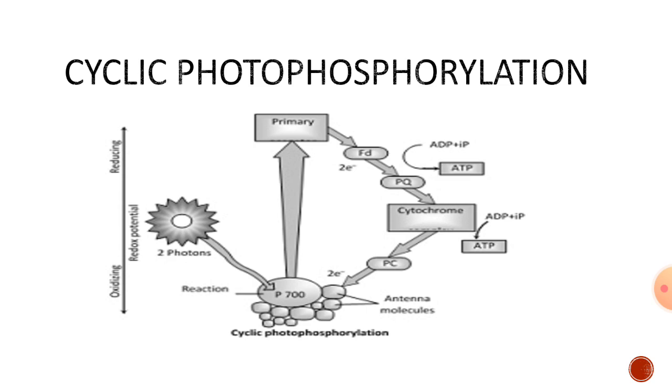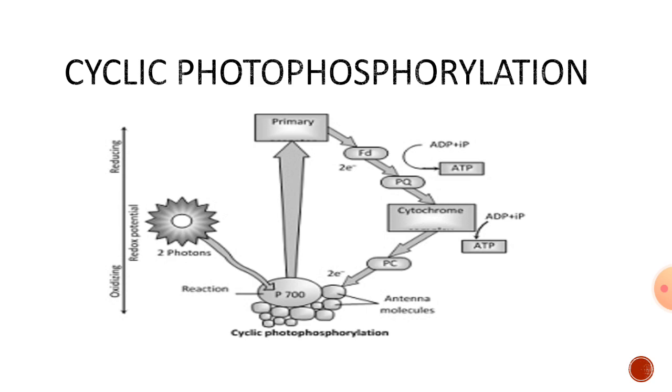Taking solar energy, they get activated because of this solar energy. That solar energy is carried to other chlorophyll molecules present in the antenna by the inductive resonance process. Finally, that energy is given to the reaction center, that is P700.